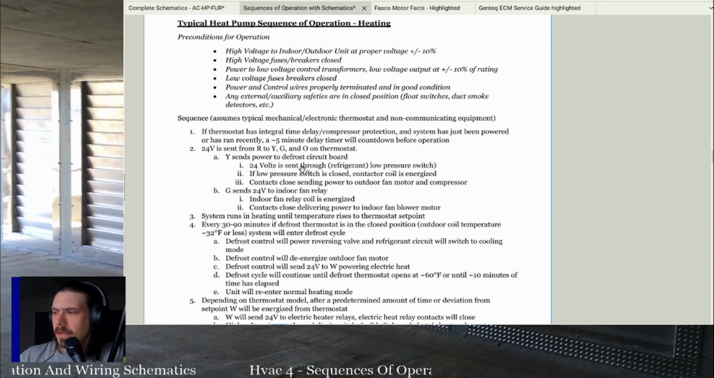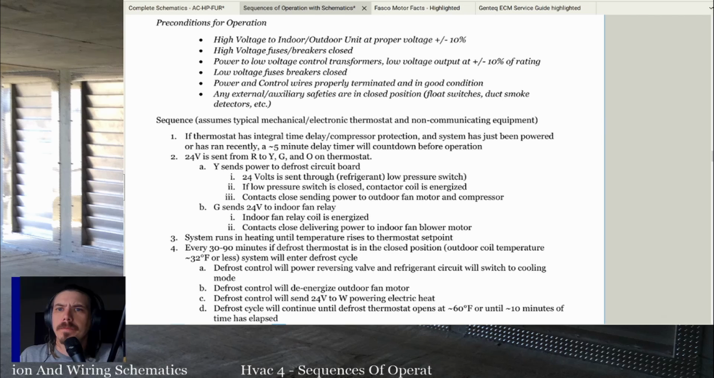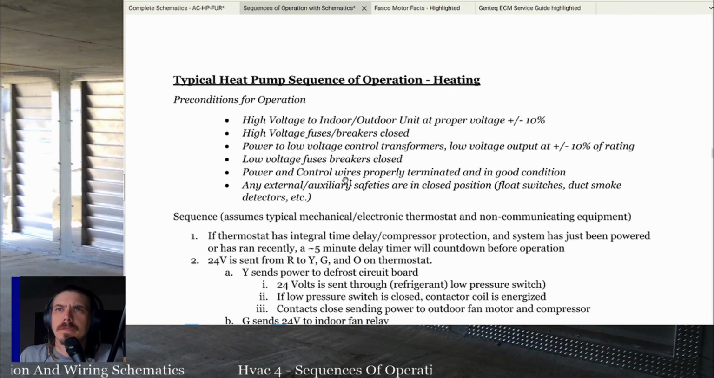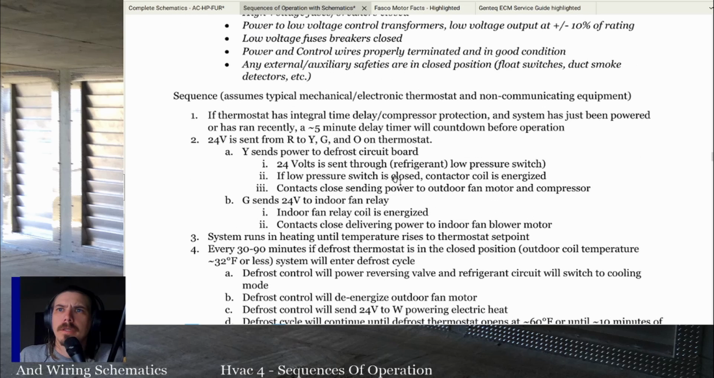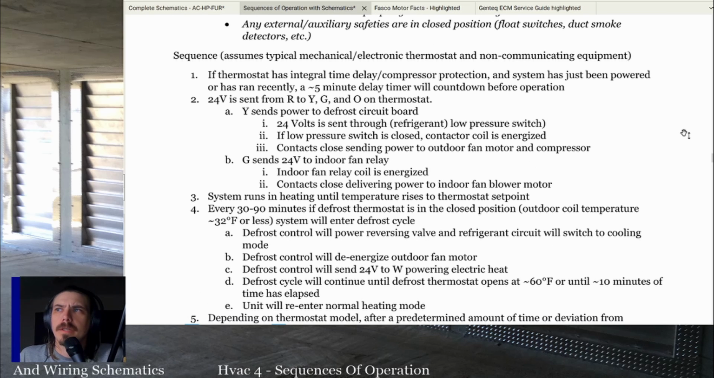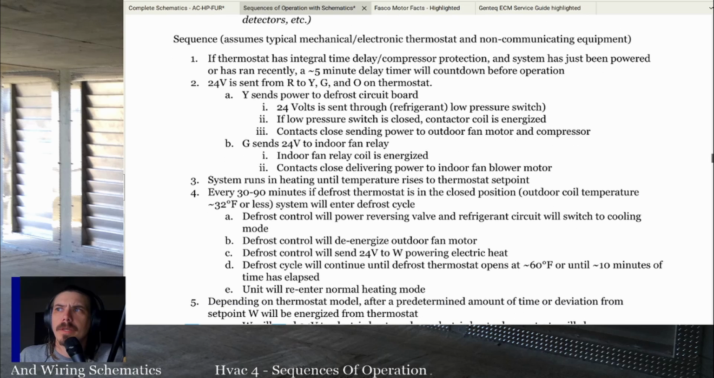Let's look at a sequence of operation for a heat pump in heating mode. So this setup here. All right, same preconditions for operation as our air conditioner and our sequence in cooling: high voltage, low voltage, etc. The sequence assumes a typical electronic or mechanical thermostat and non-communicating equipment.